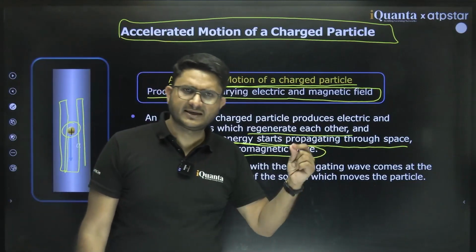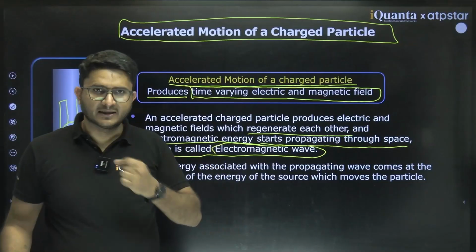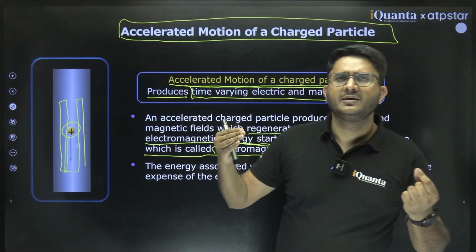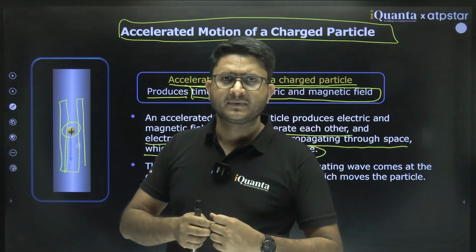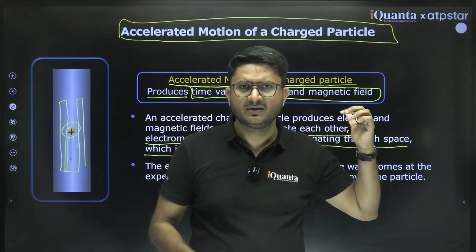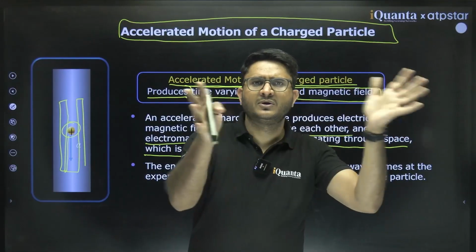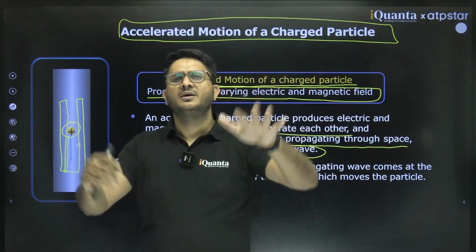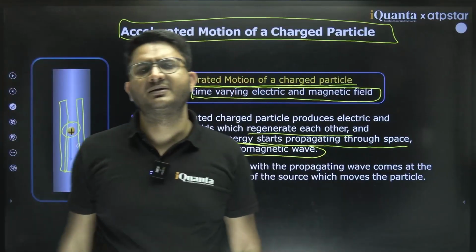If you accelerate a charged particle suddenly, what will happen in its surrounding? Electric field will fluctuate, and if it fluctuates, it will produce a magnetic field around it. So both the electric field fluctuations and magnetic field fluctuations happen in all the space around it.